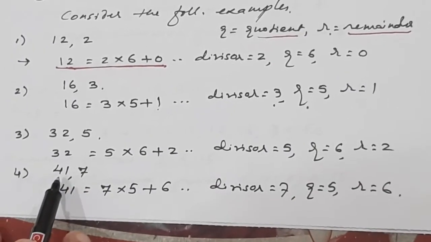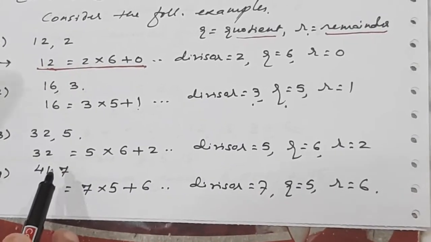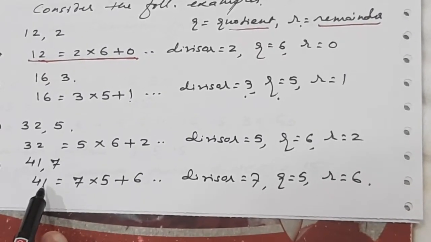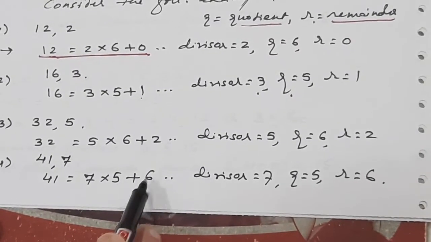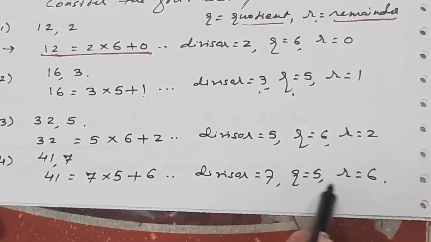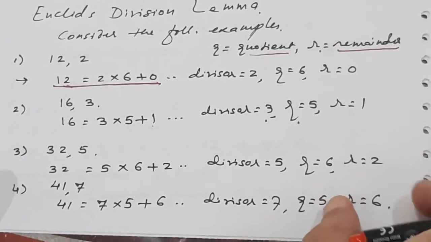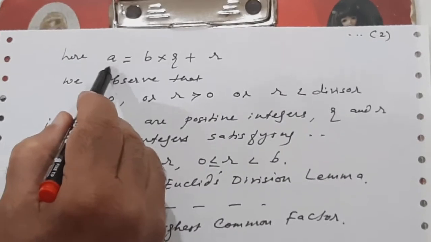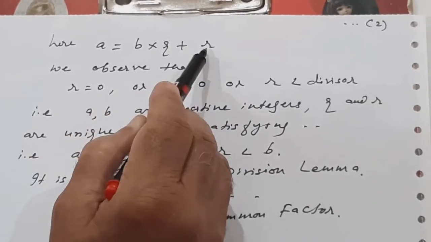Similarly, the last example, 41 divided by 7. These are all positive integers I have taken. Remember one thing. 41 divided by 7: 7 fives are 35, and the remainder will be 6. So 7 is the divisor, quotient is 5, remainder is 6. Now we will generalize this result, and then we will understand what Euclid's division lemma is. Let us generalize. Here a is the dividend, b is the divisor, q is the quotient, and r is the remainder.